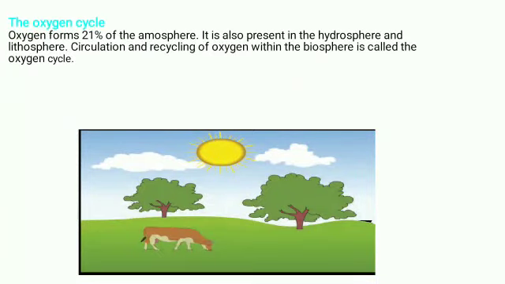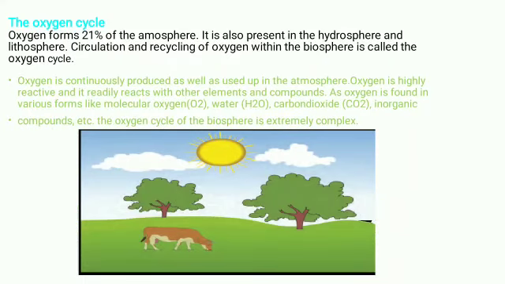Next topic, the oxygen cycle. Children, we know oxygen forms 21% of the atmosphere. It is also present in the hydrosphere and lithosphere. Circulation and recycling of oxygen within the biosphere is called the oxygen cycle. So the atmosphere contains 21% of oxygen. It is also present in the hydrosphere and lithosphere. Oxygen is not only present in the atmosphere, it is also present in the hydrosphere as well as in the lithosphere.